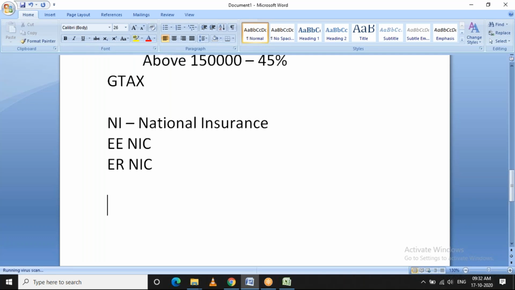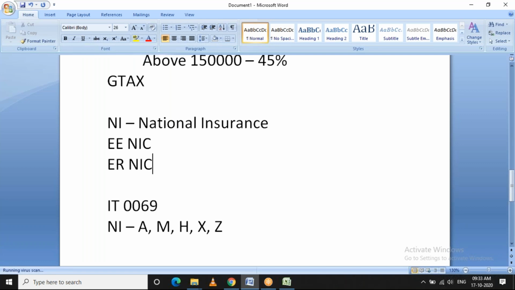The infotype for this is infotype 69, where we maintain the NI category. So what is NI category? NI category is nothing but an alphabet. It will be like A, M, and H. There are various NI categories available. Based on the NI category, your NI contributions will be calculated.